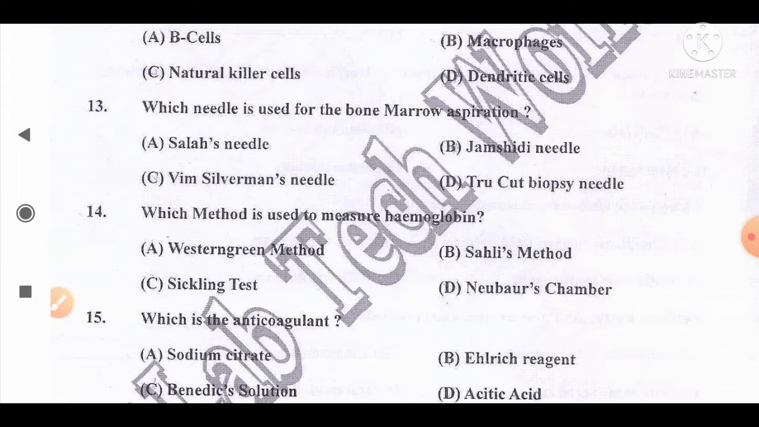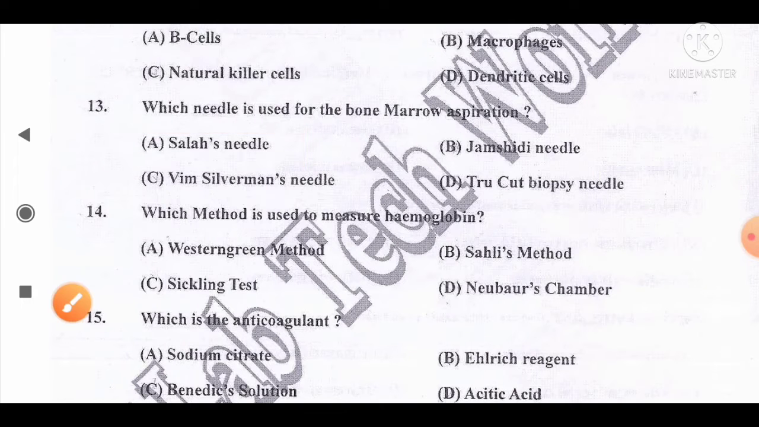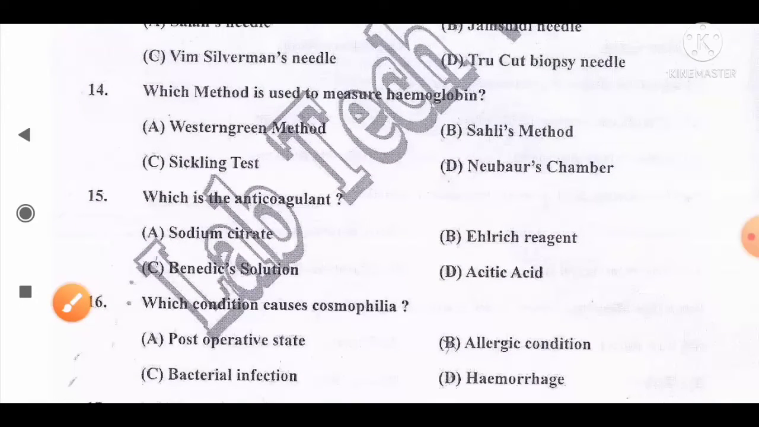Which needle is used for the bone marrow aspiration? And the options are A. Salah's needle, B. Jamshidi needle, C. Vim Silverman's needle, D. True cut biopsy needle. And the correct answer for this question, with correction, is option A. Salah's needle is the needle that is used for the bone marrow aspiration, whereas Jamshidi needle is used for the bone marrow biopsy. So here option A, Salah's needle, is the correct answer for this question. So move to the next question, number 14.